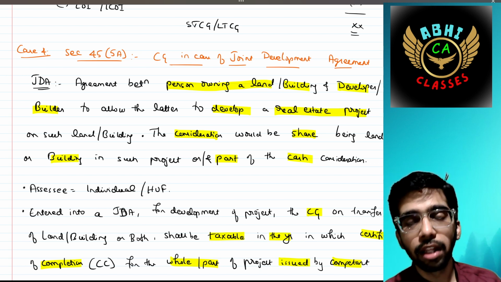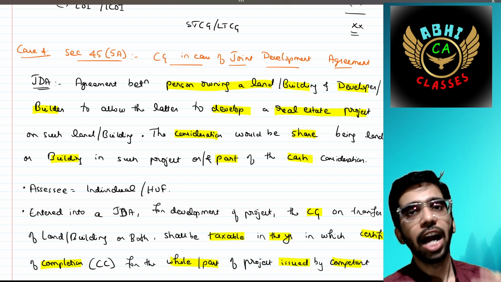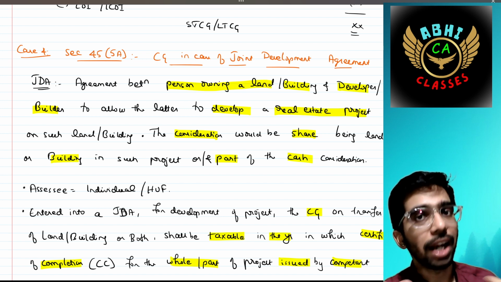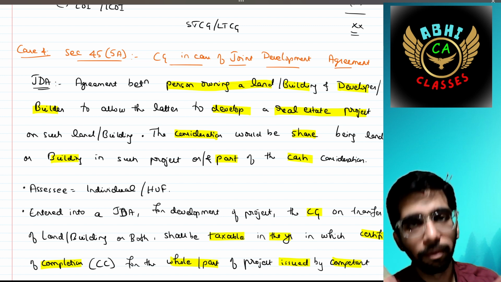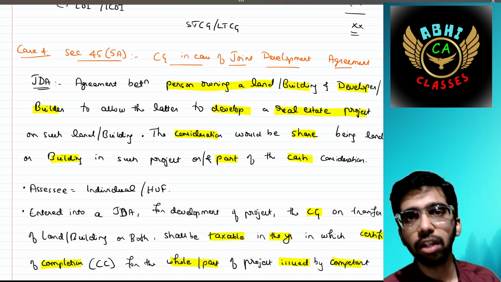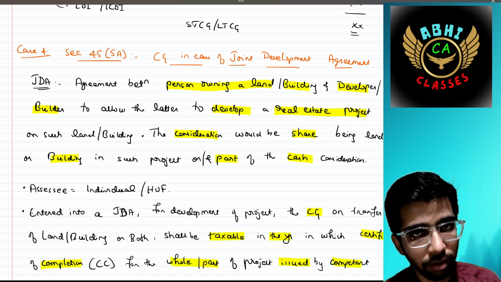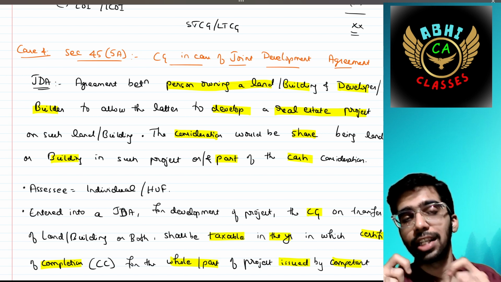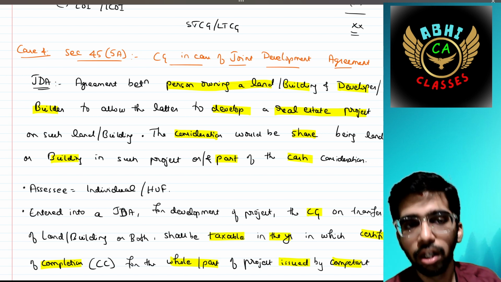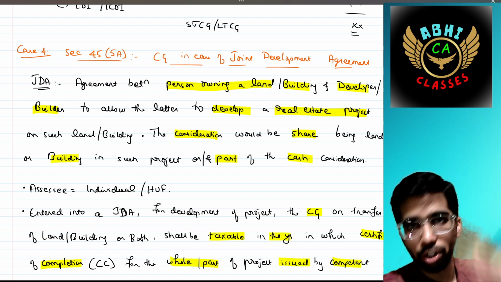If I accept, being the owner of that land, I would be transferring my land to them. The transfer has taken place in that year, but the capital gain would be taxed in the year in which I get my share, because that building has to be constructed, right?